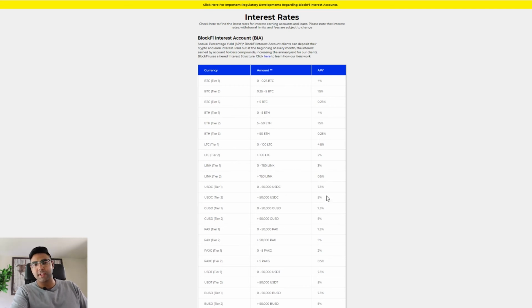And another stablecoin, because of their partnership with Gemini, BlockFi with Gemini, is going to be your GUSD. Just to cover it briefly while we have this time, 0 to 50,000 over here is 7.5%. It's the same thing replicated, where if you go above 50,000 you get 5%. Bringing up GUSD will lead us on to Gemini.